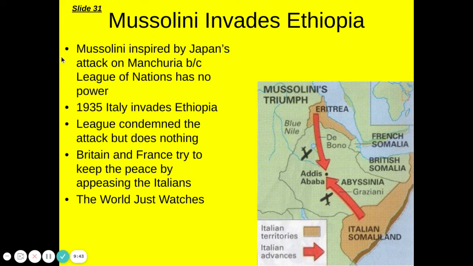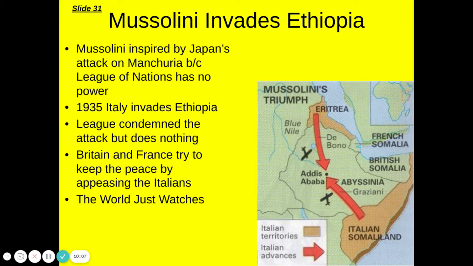Meanwhile, back in Europe, we have Mussolini, the leader of Italy. And Mussolini had basically observed Japan taking over areas like Manchuria and seeing that the League of Nations, because they have no real power or no real ability to stop anybody, decides they're going to try to invade Ethiopia.